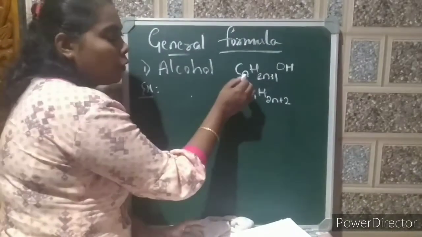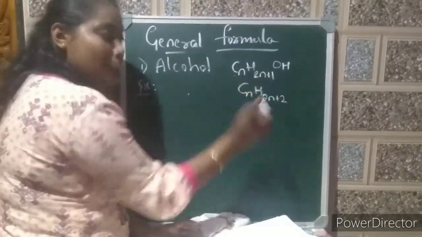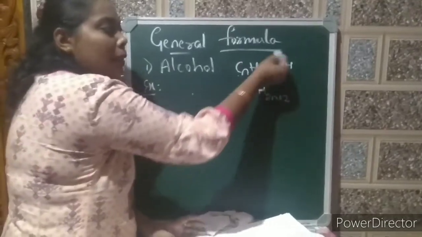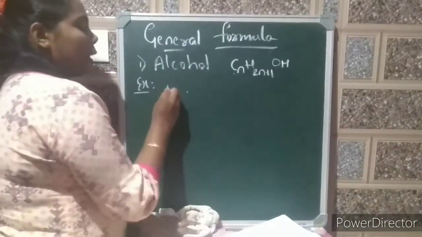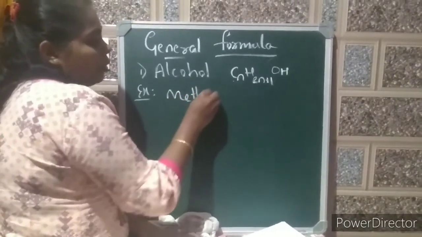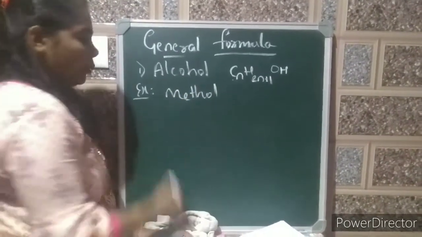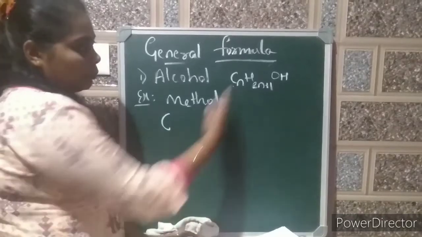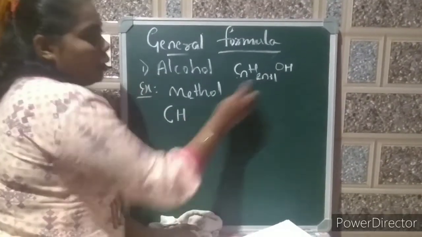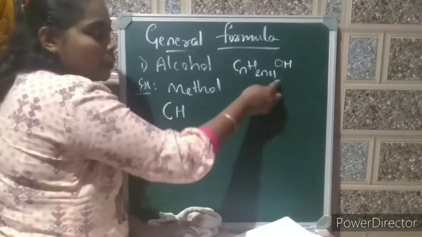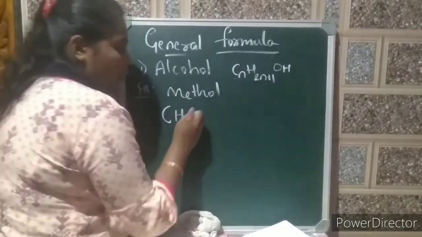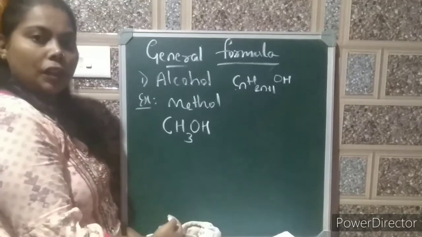So, it has the formula CnH2n+1, and one hydrogen is replaced by OH group. See the example of methane. That is methanol. One carbon atom, 2 into 1 is 2, plus 1 is 3, and OH. CH3OH is the formula for methanol.